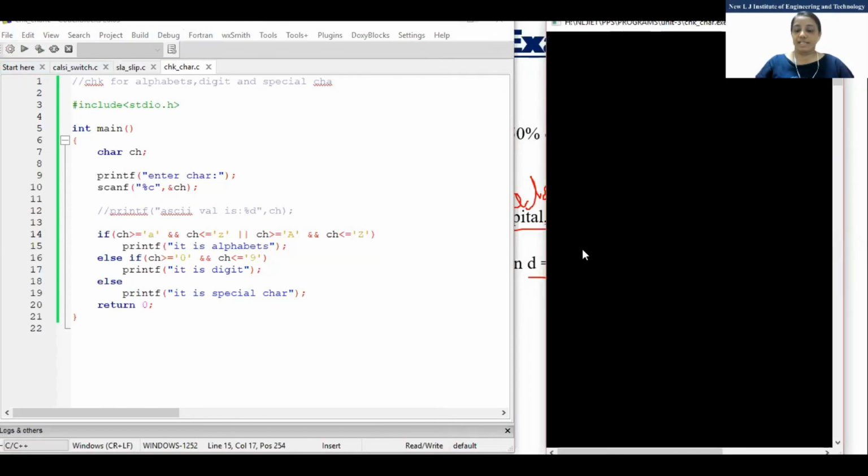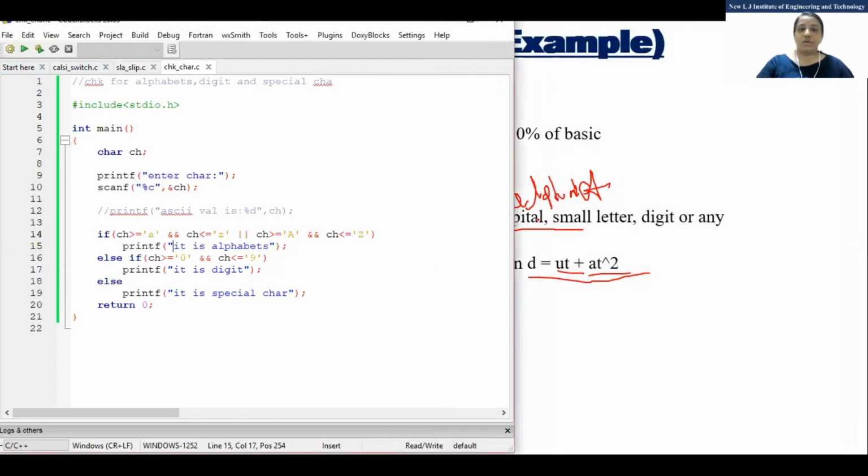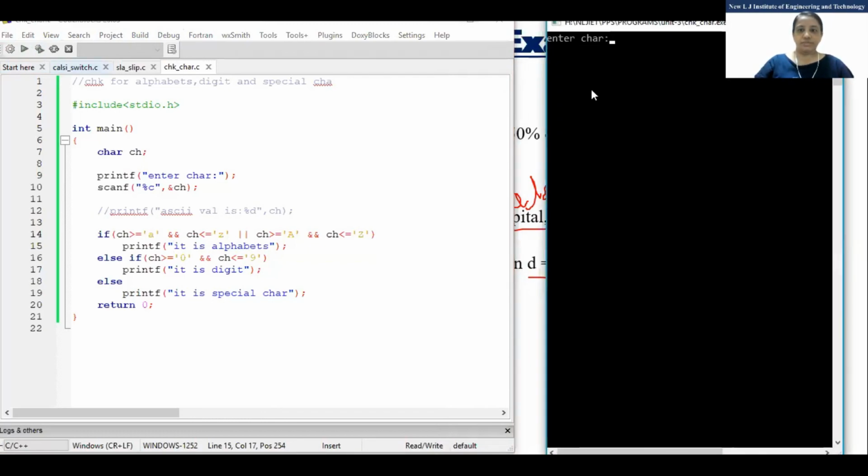Again I'll run it and check for a special symbol, percentage. It is a special character. Clear? Any doubt? We can check for capital letters also. It is an alphabet, right?